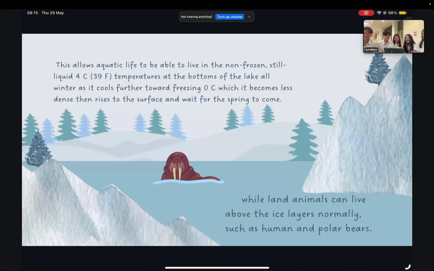How do these processes affect people or the environment? This allows aquatic life to live in the non-frozen, still liquid 4 degrees Celsius temperatures at the bottom of the lake all winter. As water cools further towards freezing, 0 degrees Celsius, it becomes less dense, then rises to the surface and waits for the spring to come. Wild land animals can live above the ice layers normally, such as humans and polar bears.